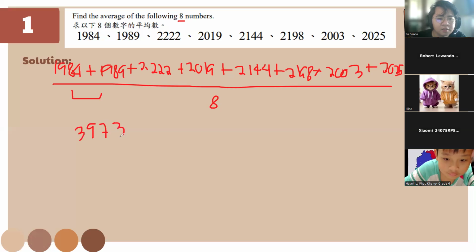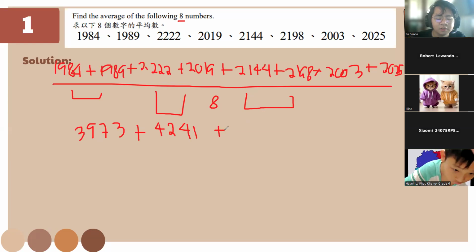So if we add 1984 and 1989, we should be able to get 3973. Then for this one, we'll get at least 4041. Now for these two, 4342, and these two will be adding 2003 plus 2025 will get 4028.